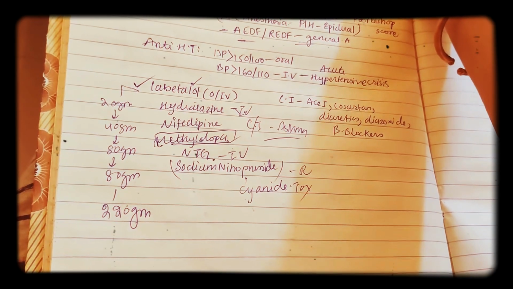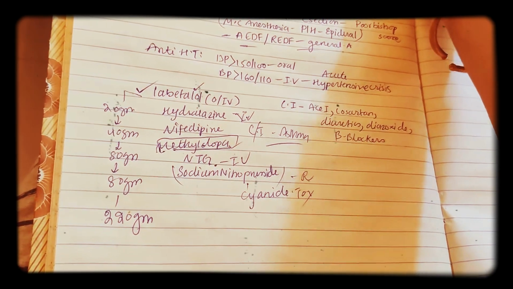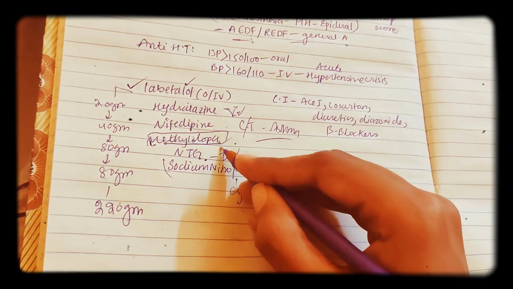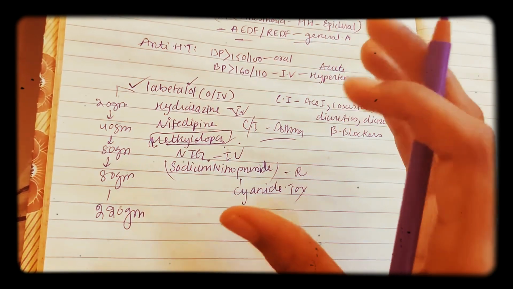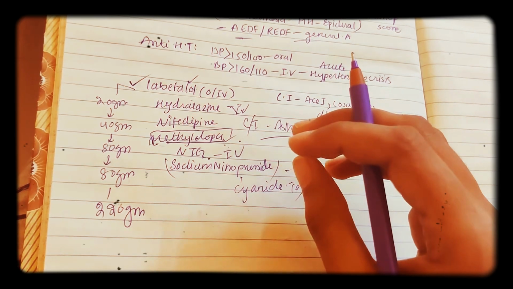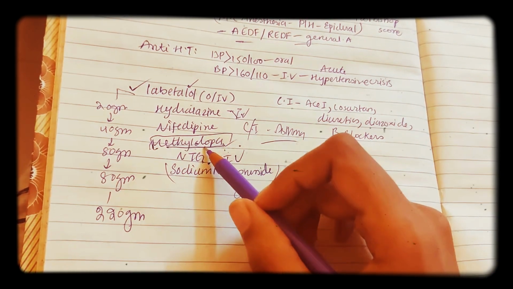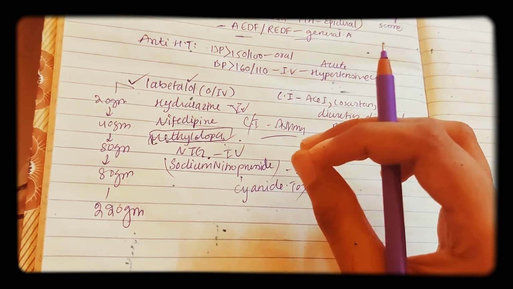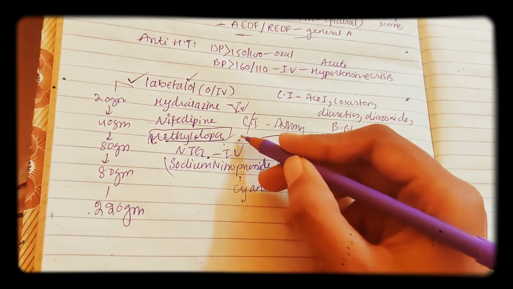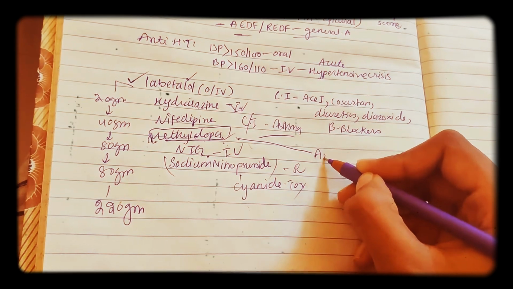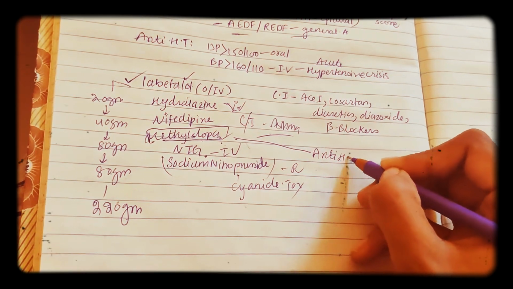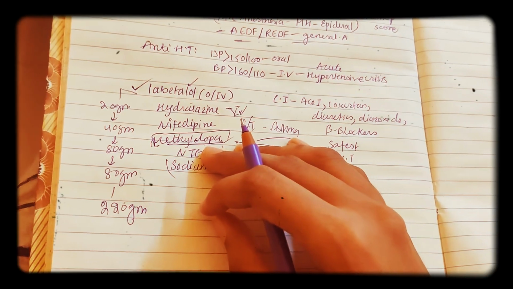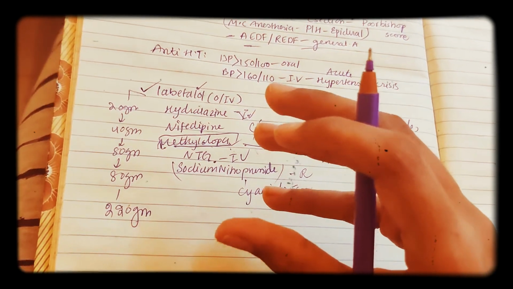Now coming to methyldopa, some features of methyldopa. Methyldopa is not used for antihypertensive crisis, especially acute cases, because it has a slow onset of action and it is also a mild antihypertensive. So it is the safest antihypertensive in pregnancy. What is the safest antihypertensive? The safest antihypertensive in pregnancy is methyldopa because it is slow acting, slow releasing, and mild in antihypertensive nature.